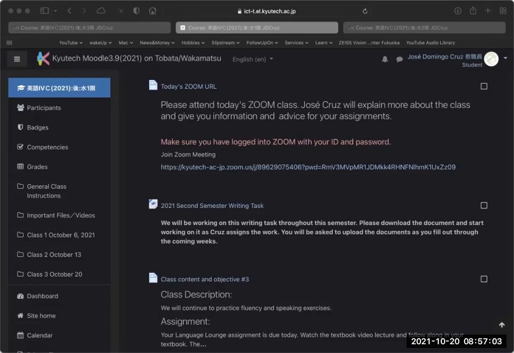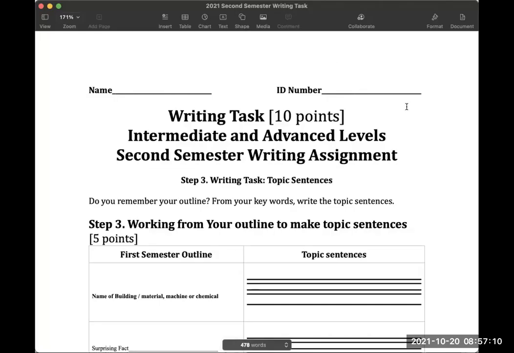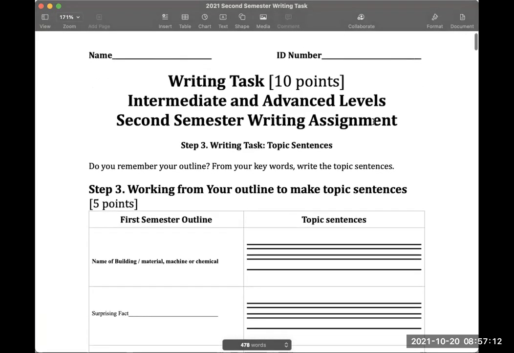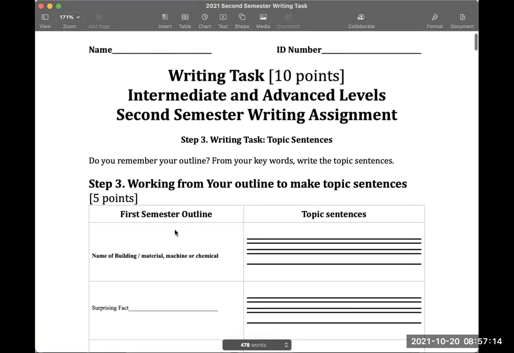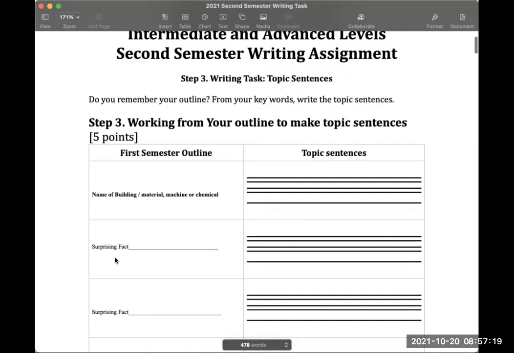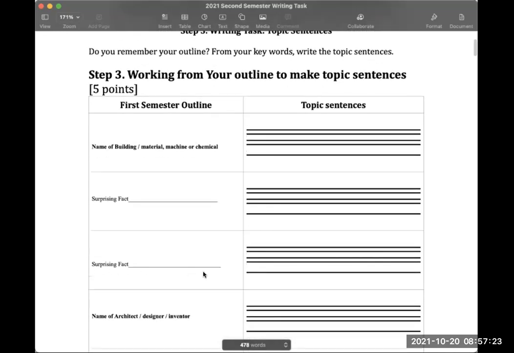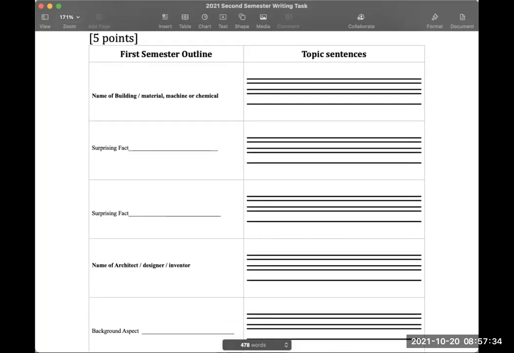Now, first, I have to let Mr. Yamaguchi in. Okay, so let me change the share to here. So here's the writing tasks that you did. Now, if you remember the first semester writing task, we were talking about the names of buildings, the materials, machines, and chemicals, the surprising fact number 1, surprising fact number 2 that you had in your notes. Now, don't worry, you don't have to submit this yet. This is not actually an assignment yet, but I want you to start looking at what this is all about.